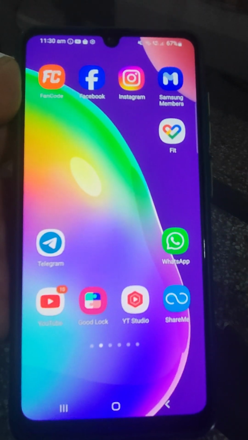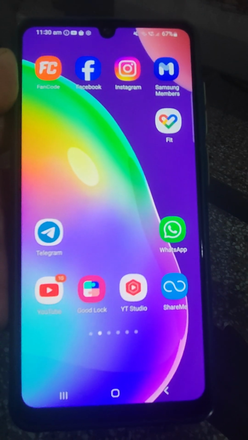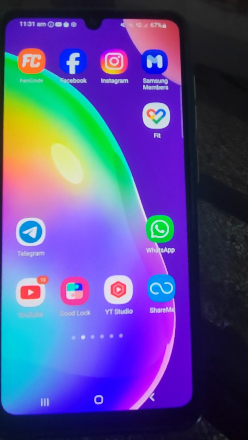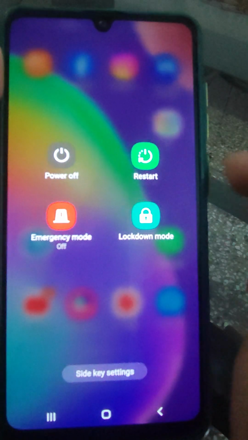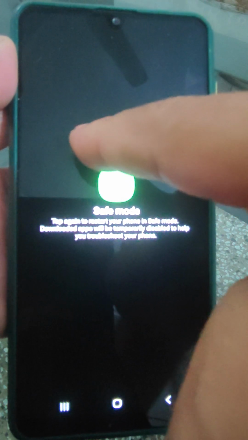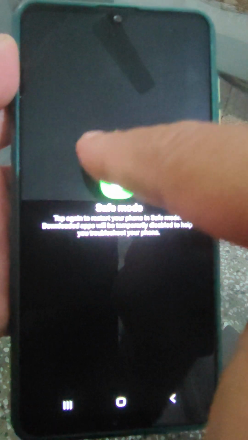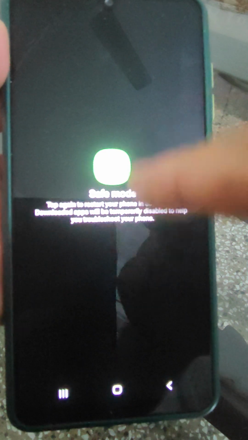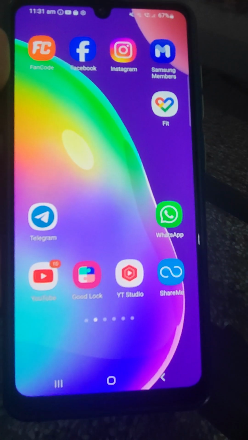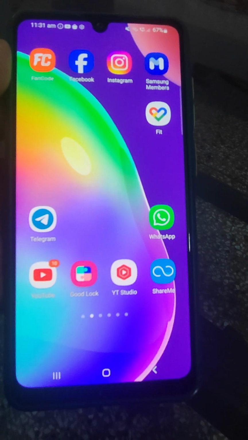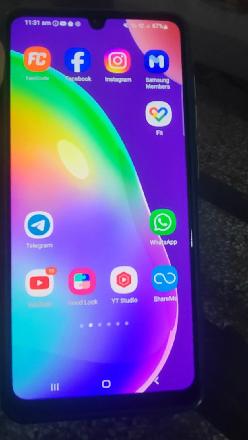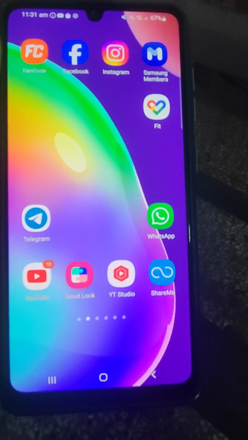Then if after doing all this it is still not working, what you need to do is start your mobile in safe mode. In a Samsung phone, press the power button, press and hold the power off button for some time, and then the safe mode option will come. The mobile will restart into safe mode. Turn on the auto rotate function and see whether it is working or not. If it is working there, then switch off your phone, restart, and it will work.